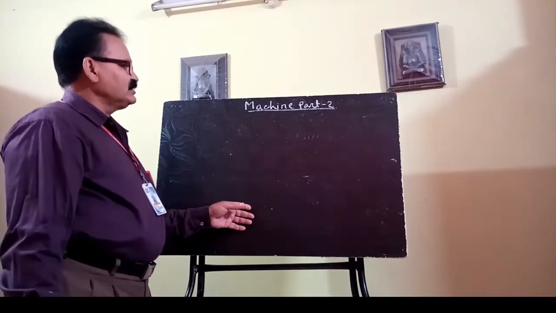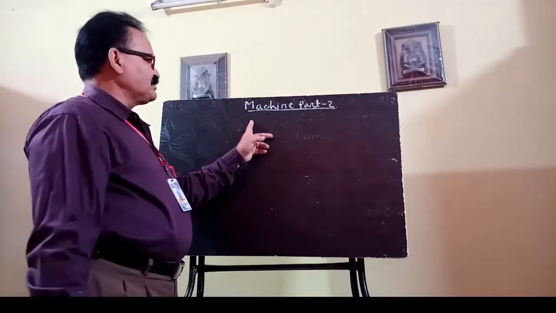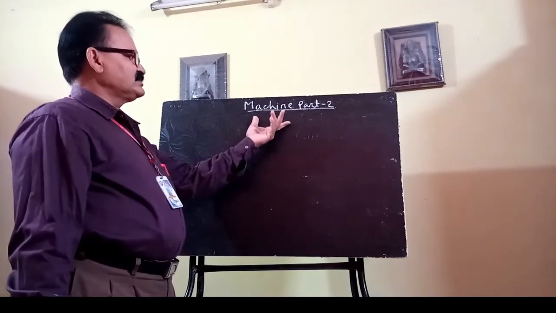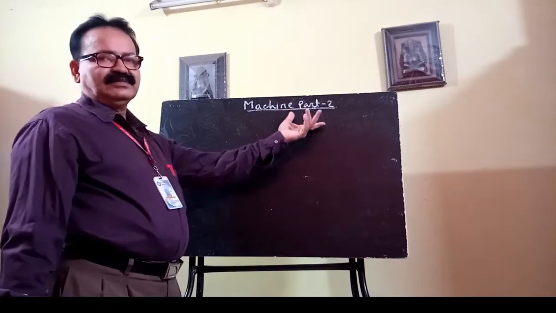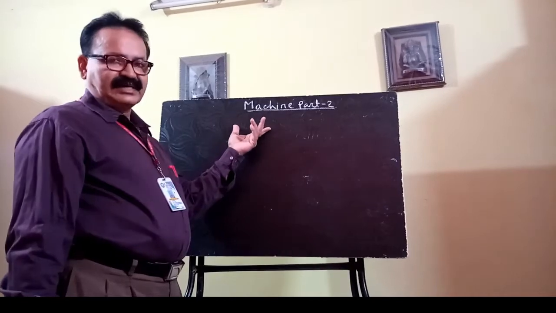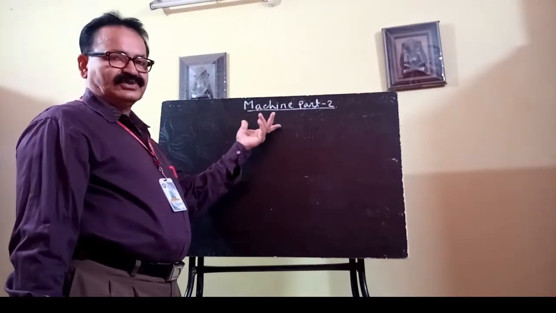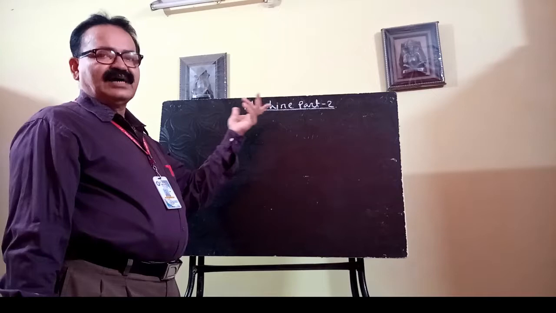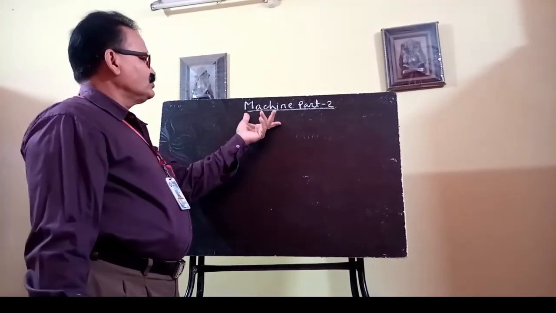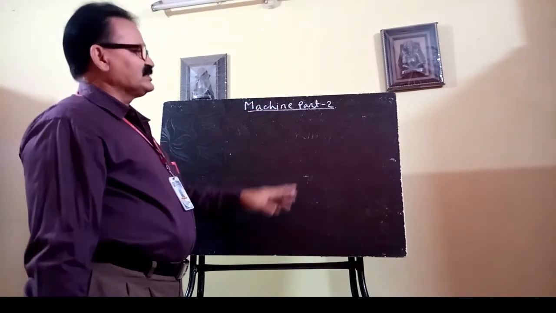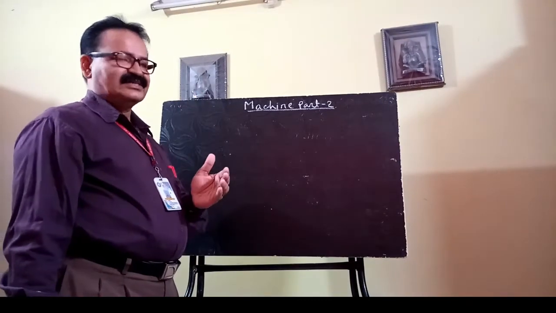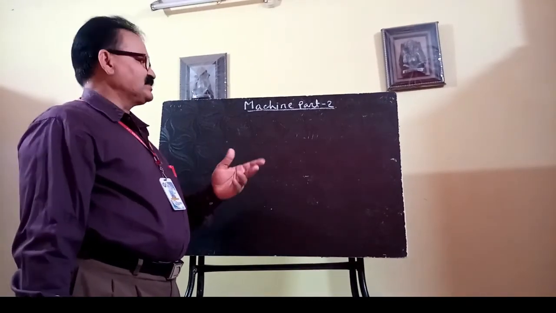Okay, good morning students. Today I will start the next part of the chapter, that is Machine Part 2. Let us start with some recap. In our earlier classes I had explained different terms like load, effort, input energy, output energy, etc., and also the definitions. Today we will explain the relationship between velocity ratio, mechanical advantage and efficiency.